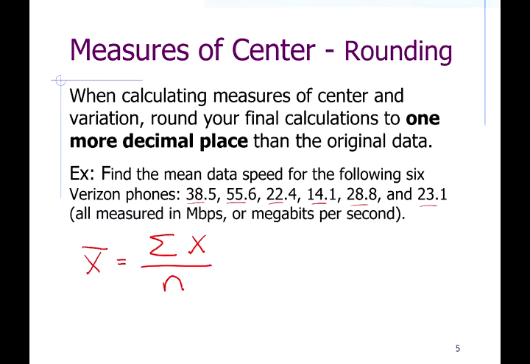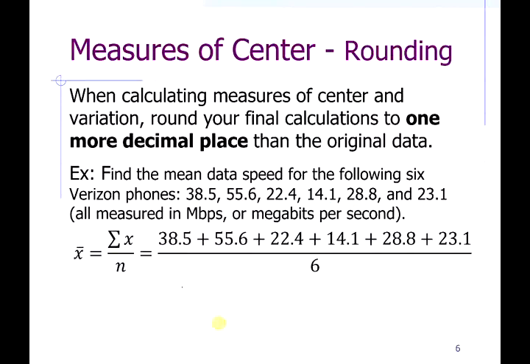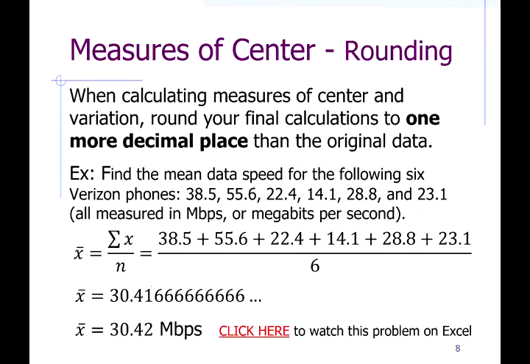So to find the average of 6 numbers, you add them up and divide by 6. Since our data is given to 1 decimal place, we're going to round our mean to 2 decimal places. Since this is a 6, we round that 1 up to a 2, so we should have 30.42.